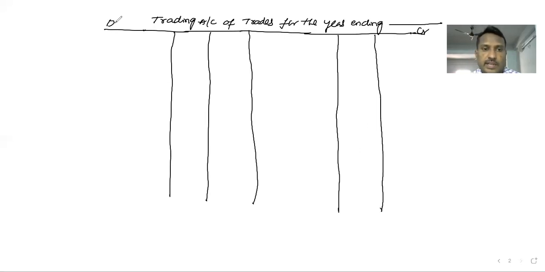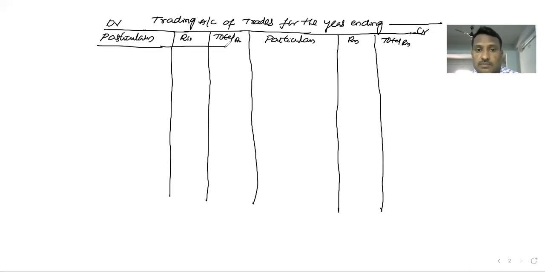Every account should carry debit and credit, both sides. If it is an account, we should mention the debit and credit sides of the account. Let's see the contents of this proforma. Particulars, rupees, total rupees; particulars, rupees, total rupees.